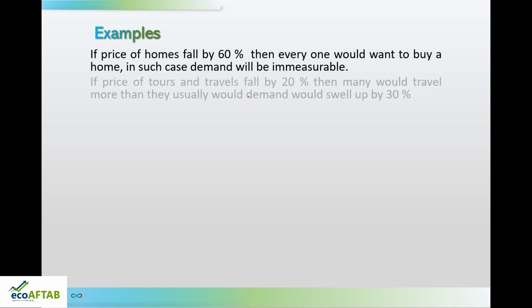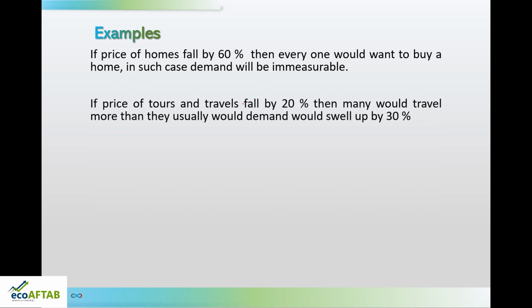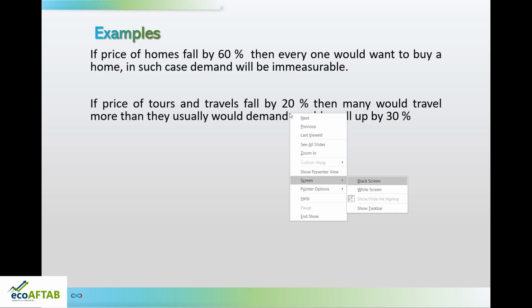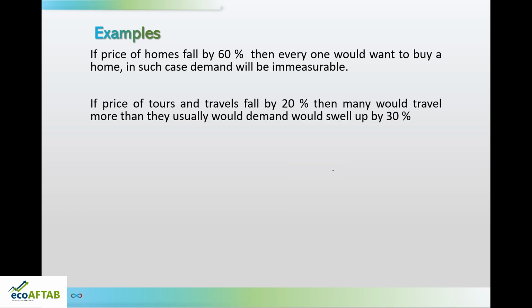Going ahead, the second case: if the price of tours and travels falls by 20%, then many would travel more than they usually would and the demand would swell up by 30%. In this case, price elasticity of demand will be equal to percentage change in quantity demanded divided by percentage change in price.